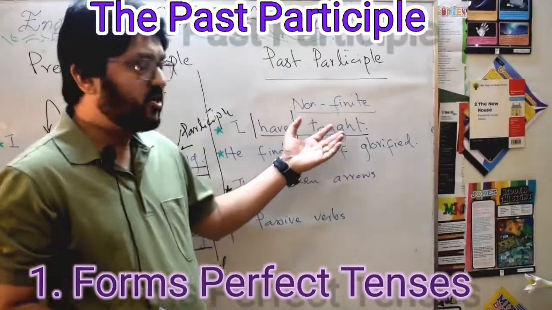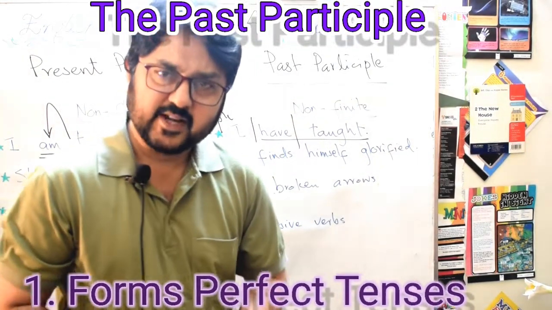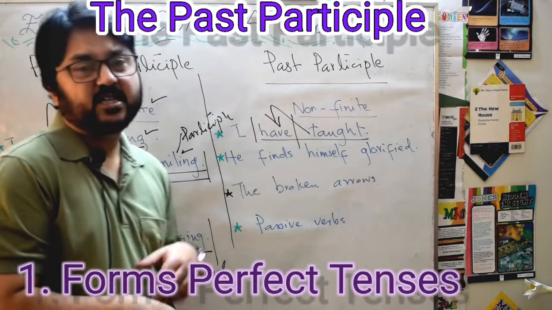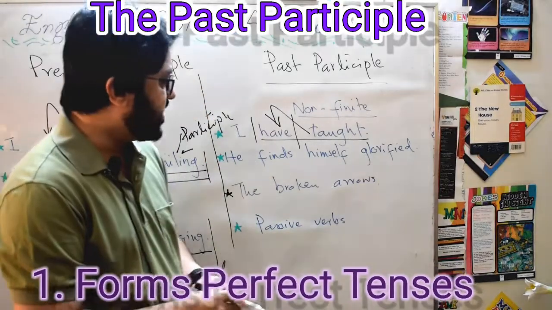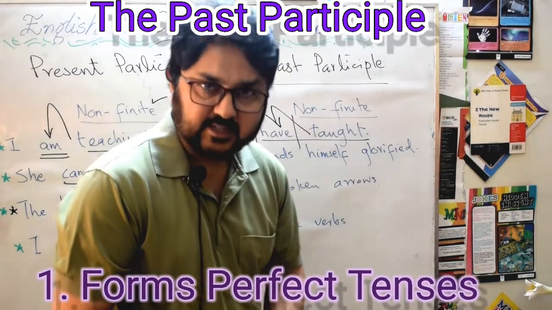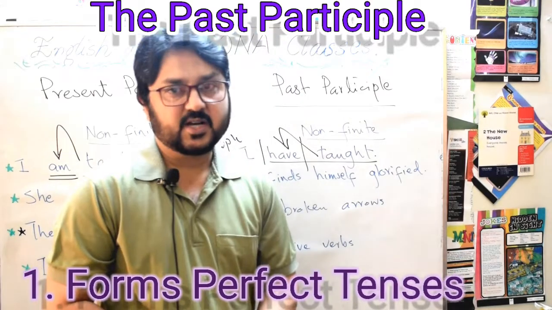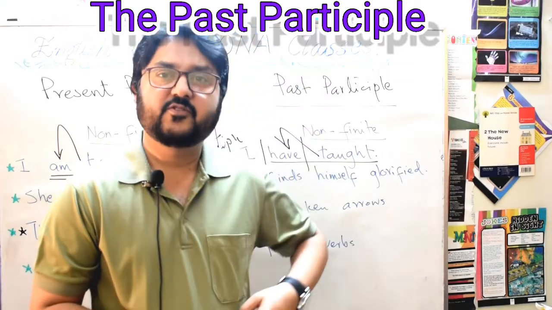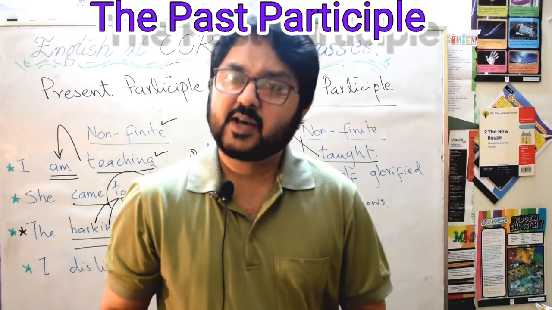It means that a past participle can be used to form some perfect tense. You know that it is a non-finite verb. Past participle, the third form, is also a non-finite verb, but when some helping verb is added to the past participle, it becomes a finite verb, and it can be used to form any of the perfect tenses. So we can have present perfect tense, past perfect tense, and future perfect tense using past participle. This is use number 1 of the past participle.